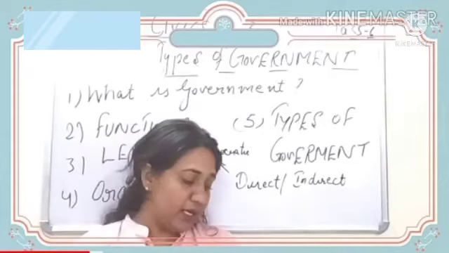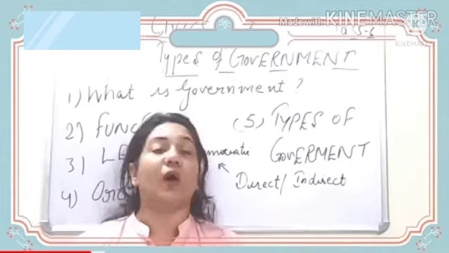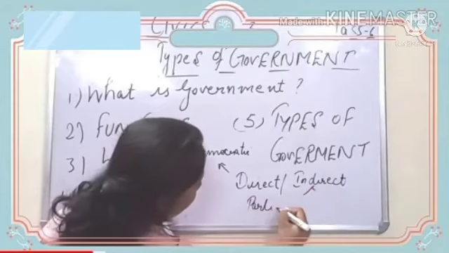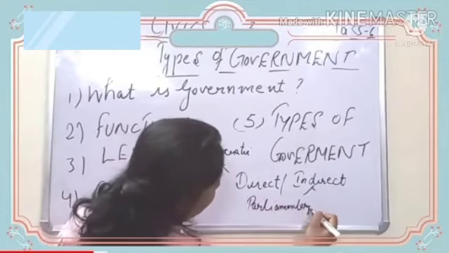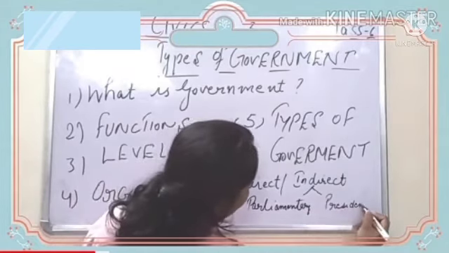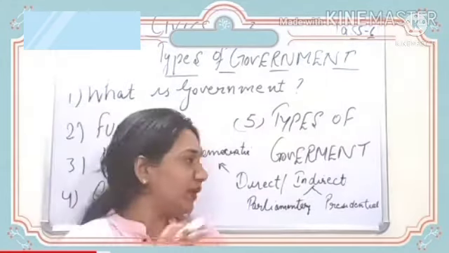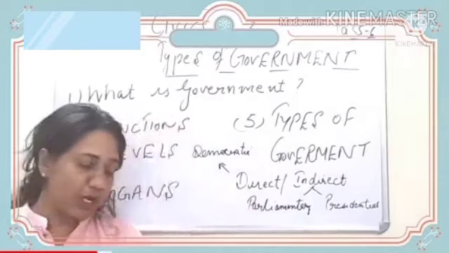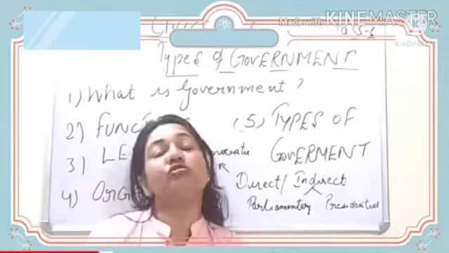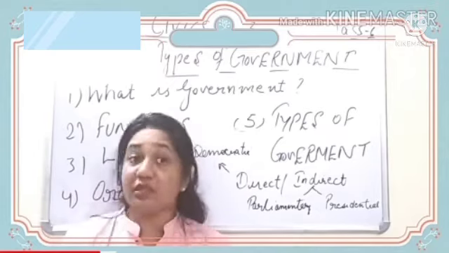Next, coming to the types of democratic form of government, that is, how is indirect democracy divided? Again, in a representative type of democracy, we have two main types of government, the parliamentary, as the name suggests, parliament, and the presidential form of government. So who is the head? As the name suggests, president. So let's talk of parliamentary and presidential now. Parliamentary and presidential form of government are the two types of representative democracy. These two forms are very different from each other.